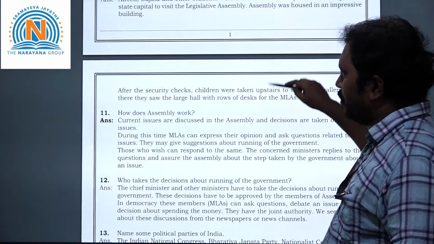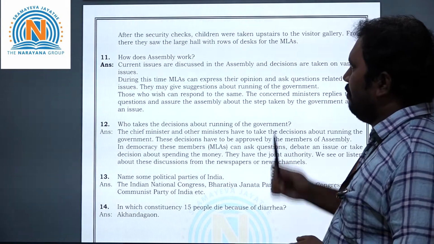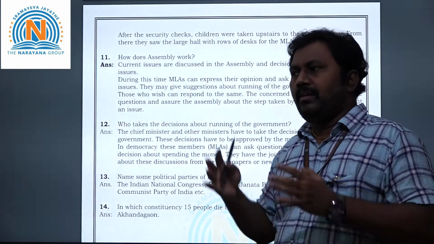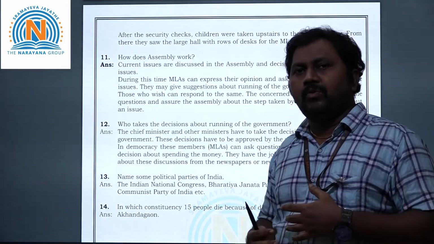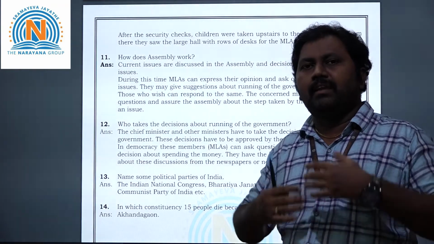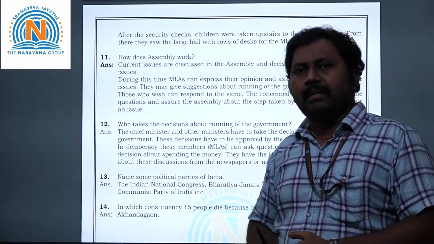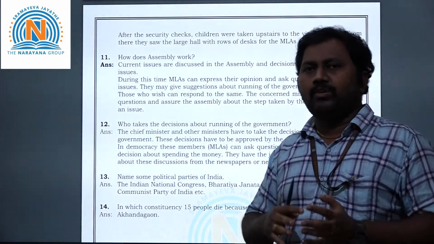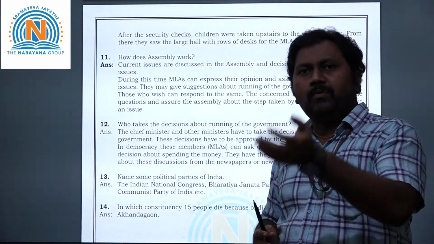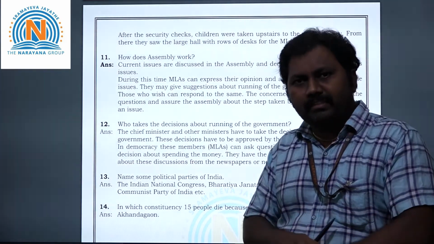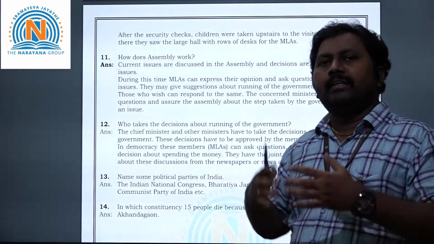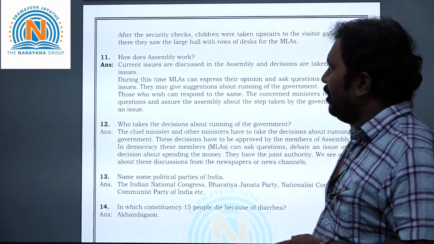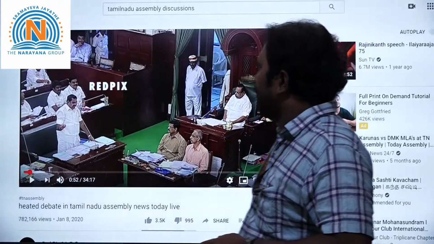Now let's take the 11th question. How does the assembly work? First of all, if the ruling party wants to implement any plan and program, first they will present it in front of the assembly and discuss the program and its advantages, the pros and cons. Even the opposition party, if they want to clarify any doubts, will raise them in question hour. After the whole discussion, finally they will take one decision. I will show you one video regarding how the assembly works. You can see here.